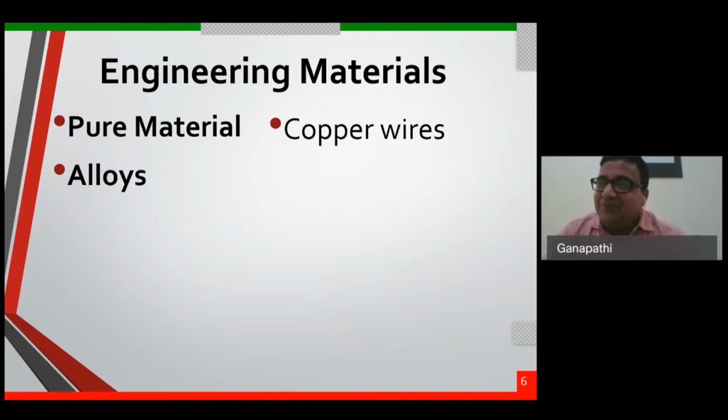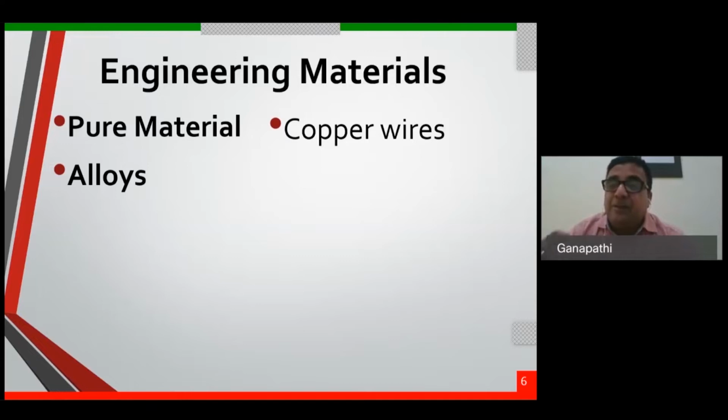What is then an alloy? An alloy has more than one element. Iron, what is called steel, is an alloy. Steel has iron, carbon, and something else along with it. It is more than one element, so we call it an alloy. In aluminium, there are aluminium and silicon alloys. Brasses have copper and zinc. Bronze has copper and tin. These are all what we call alloys. They have more than one element.